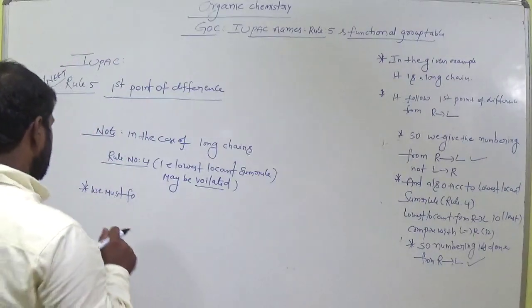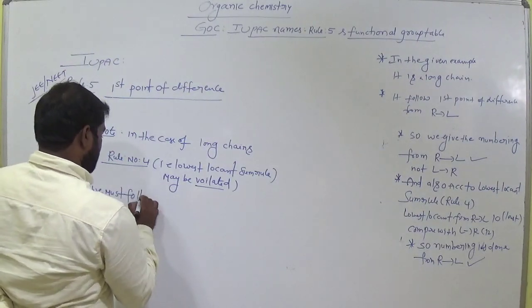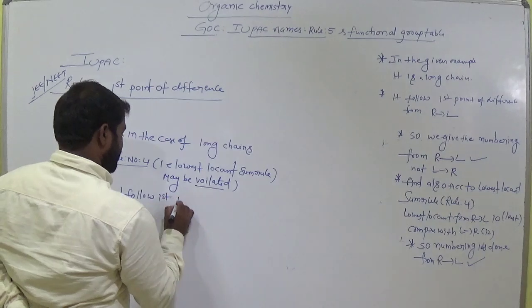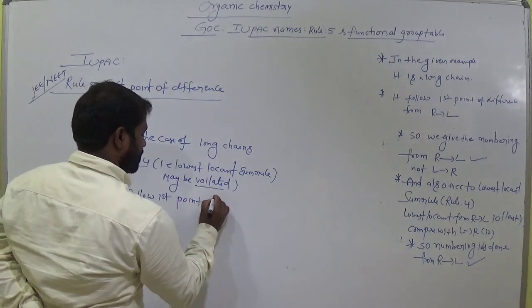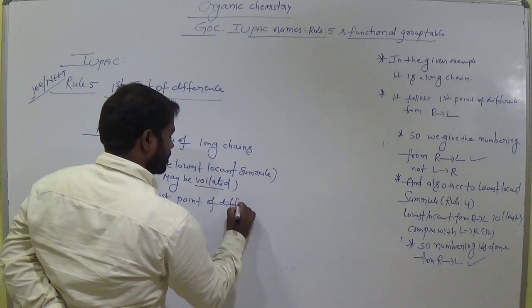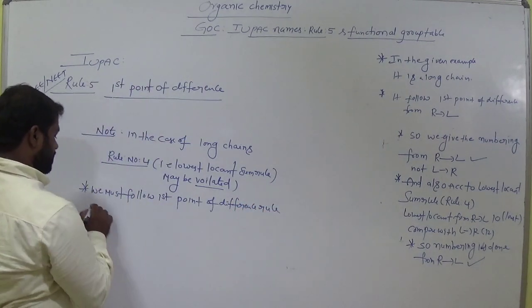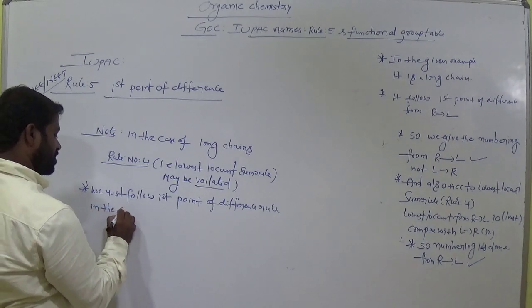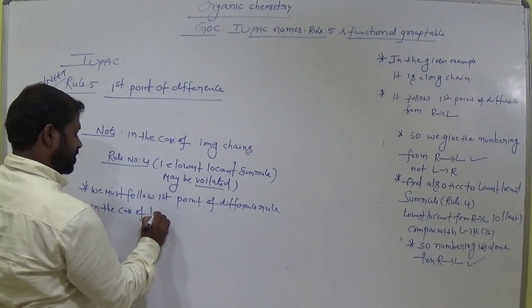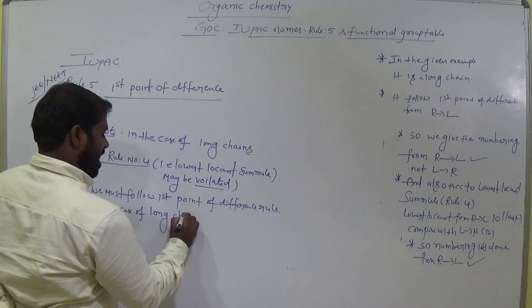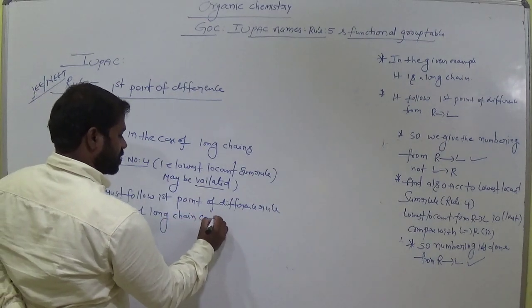Remember this. We must follow first point of difference rule in the case of long chain compounds.